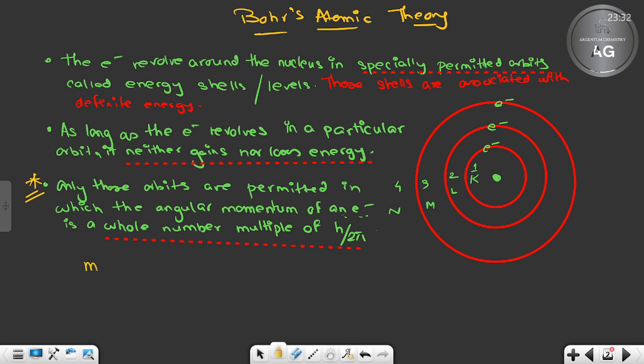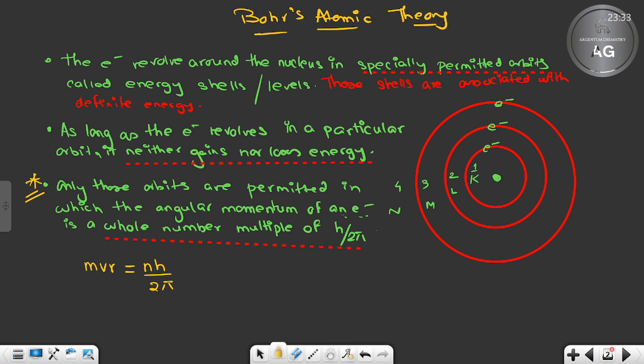That is mvr, right? There are many other formulas, I omega and all that, but that is not needed here. So we will write mvr. What is shown? A whole number multiple. So let that whole number be n. So n must be multiplied with h to get this. So this is the equation: mvr equals nh by 2 pi.